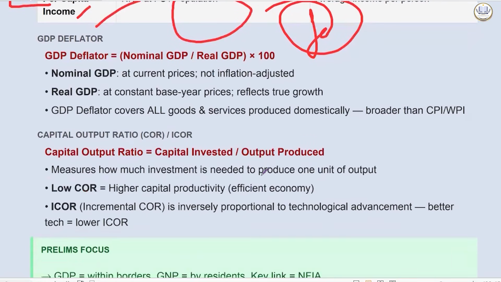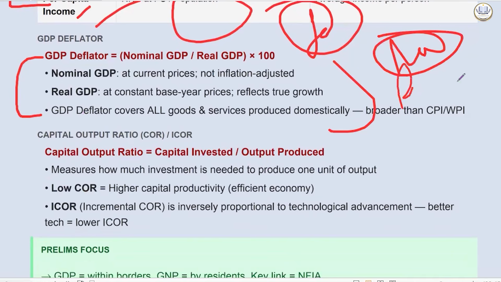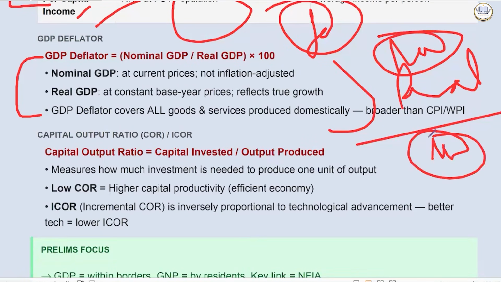Now, another very, very important concept is the GDP deflator. What is the GDP deflator? There is one thing called nominal GDP, and another called real GDP. If I am calculating my GDP based on the prices of goods and services according to 2026, it will be nominal GDP. If I assume a constant base year, say for example 2012 as the base year, and calculate the GDP, it will be called real GDP.